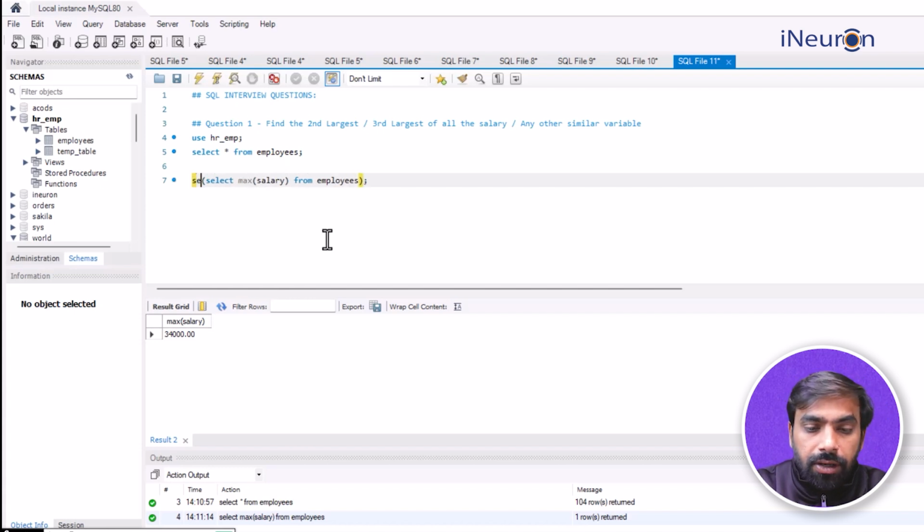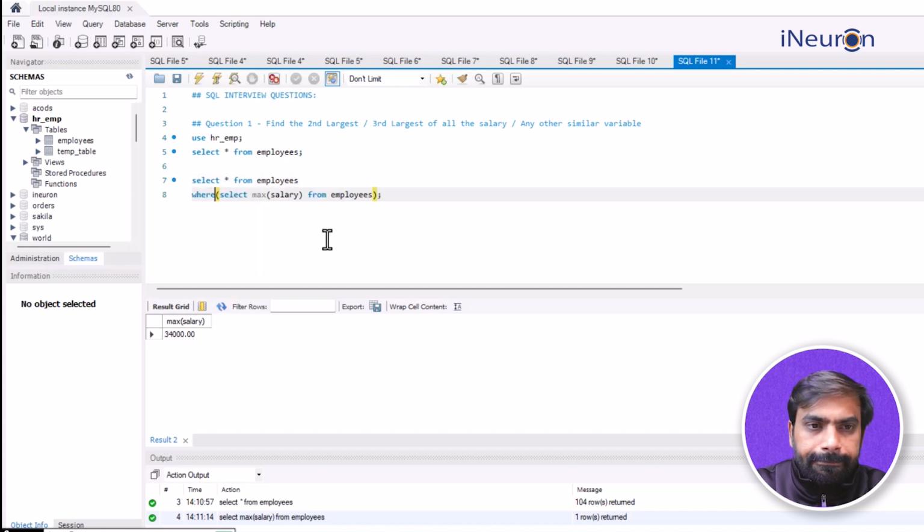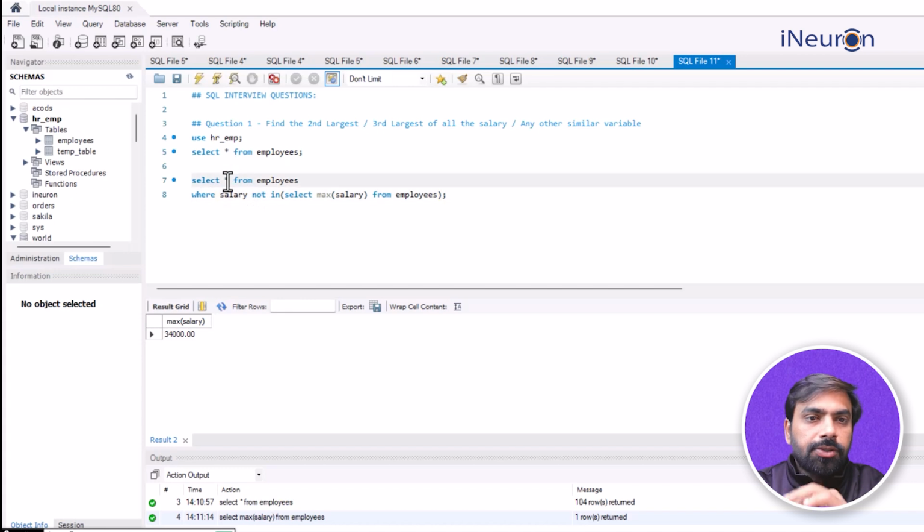Now I'll go for select, let's say star from employees where salary, and not in. Not in is going to solve my purpose, because now I want to select the entire data where the salary of the employee is not from. In fact, I'm so sorry, I did not select star. I had to go for select maximum salary, isn't it?